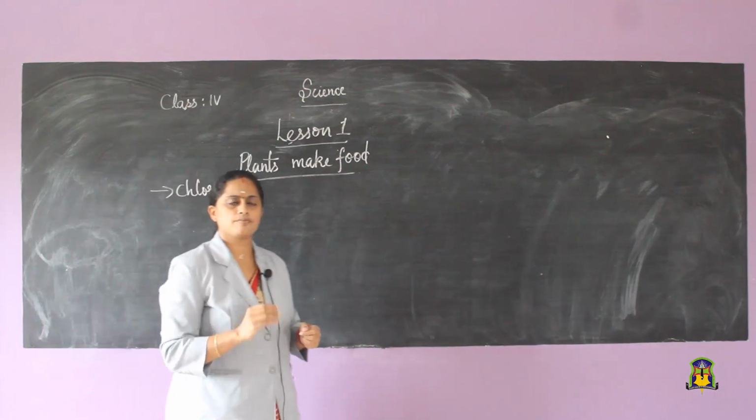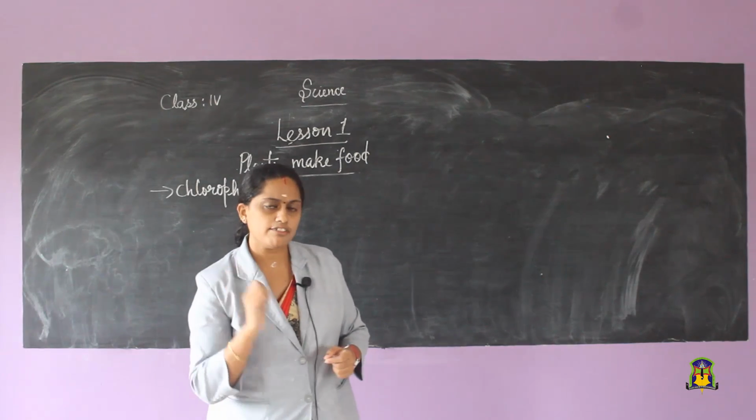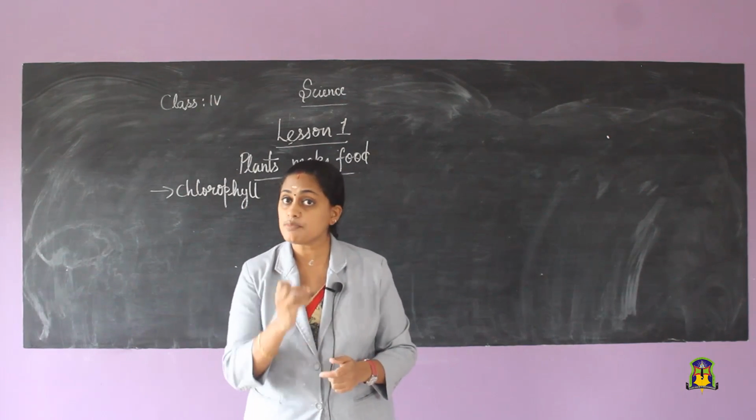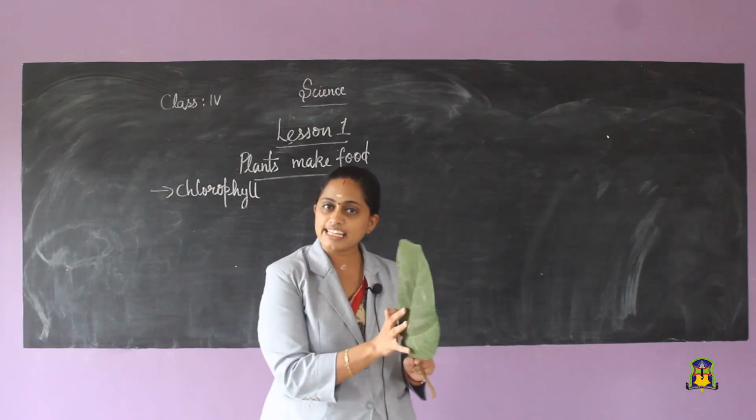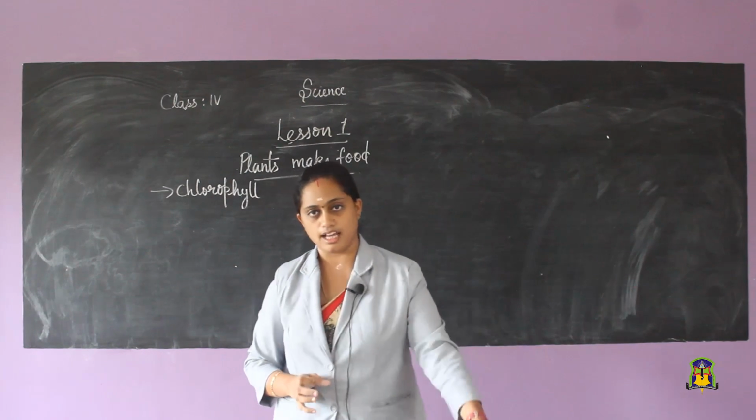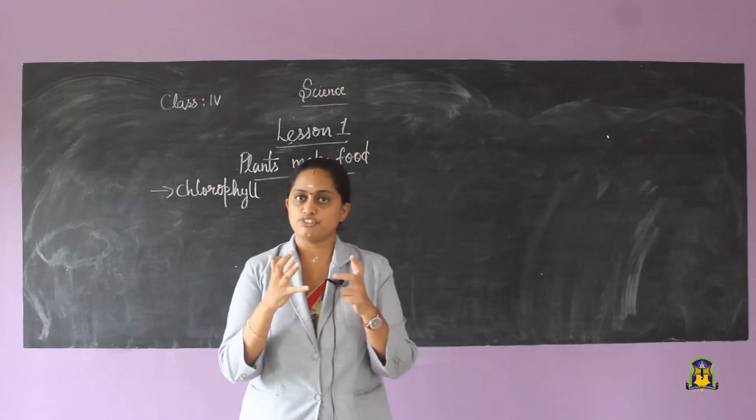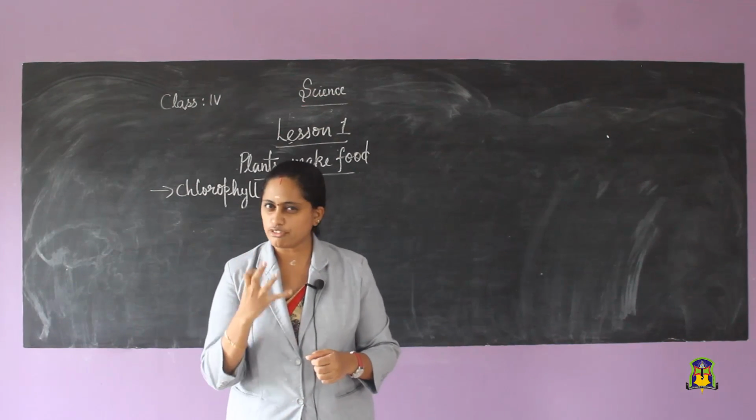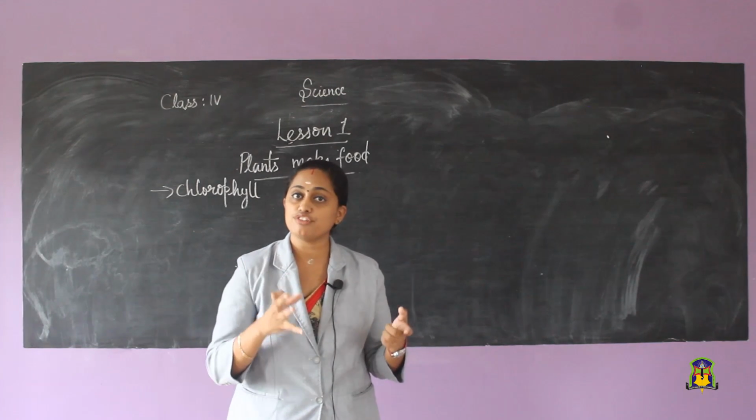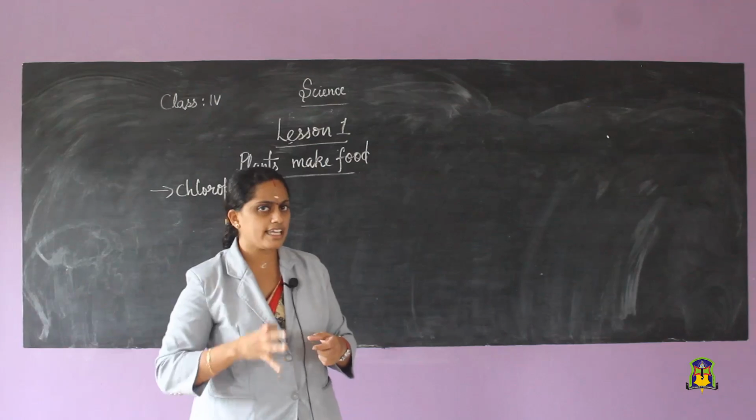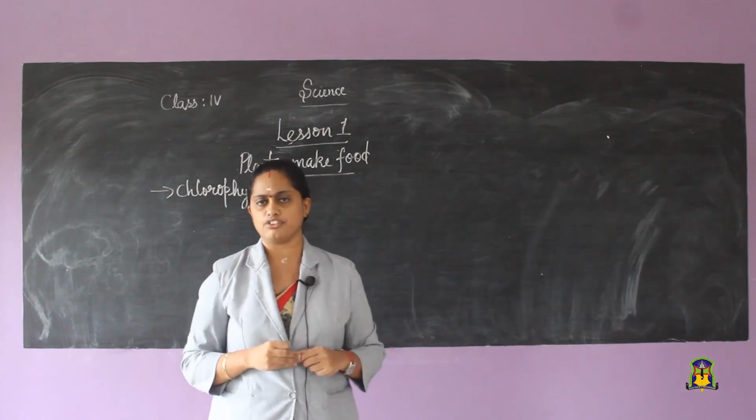Then we told that plants are making food. They need food for their growth. So who is making the food for the plants? Yes, it is the green leaves present in the plants that are making food for the plants. So we will be seeing how these leaves are making the food.